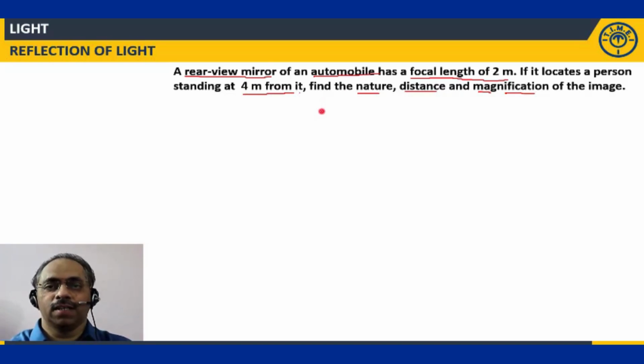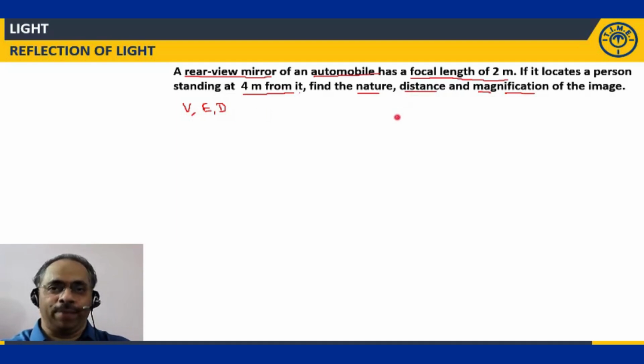Nothing but virtual, erect, diminished. So I can write it as virtual, erect and diminished. Diminished is small in size, erect means upright, not upside down, and virtual means it cannot be caught on a screen. These are the nature of the images.